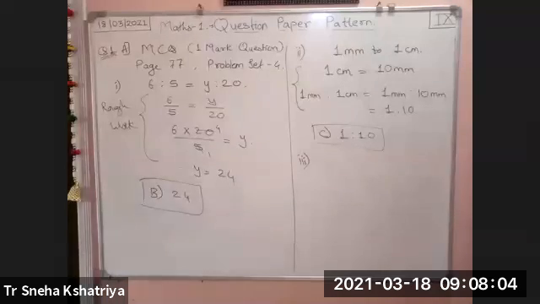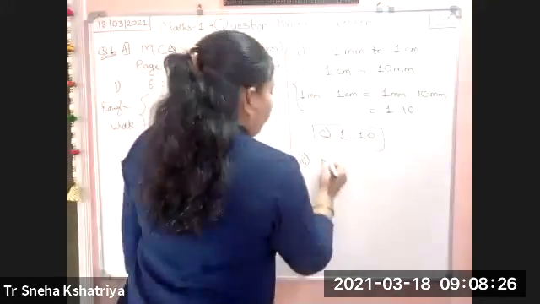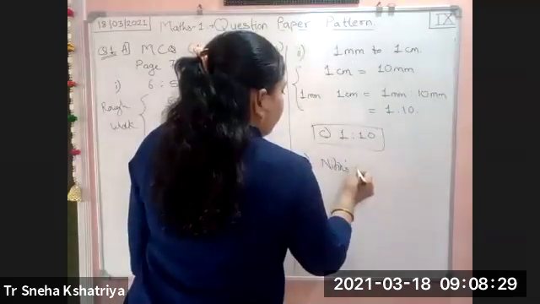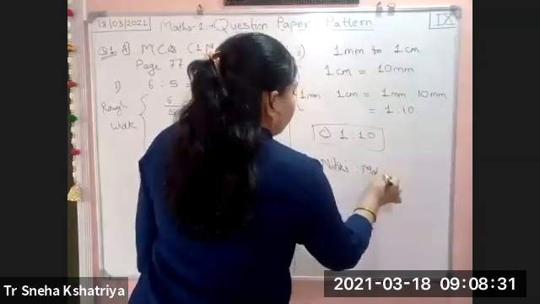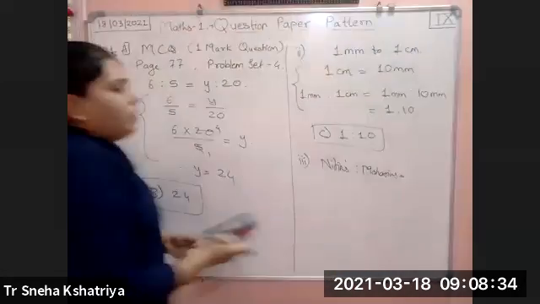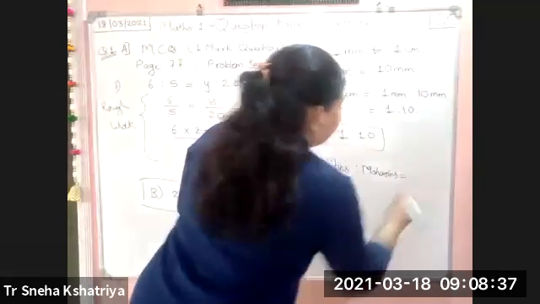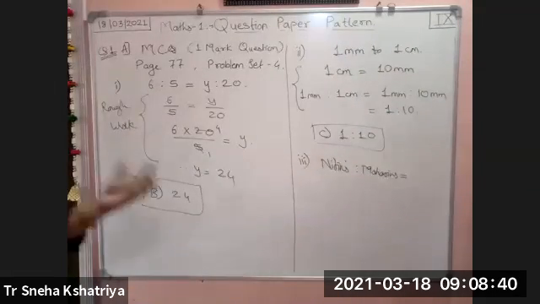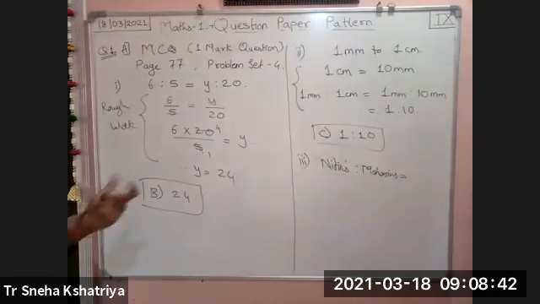We'll see the third example. The ages of Jatin, Nitin and Mohsin are 16, 24 and 36 years respectively. What is the ratio of Nitin's age to Mohsin's age? Okay, Jatin, Nitin, Mohsin, 16, 24, 36, Nitin to Mohsin. Nitin's age to Mohsin's age, this ratio we have to find out.